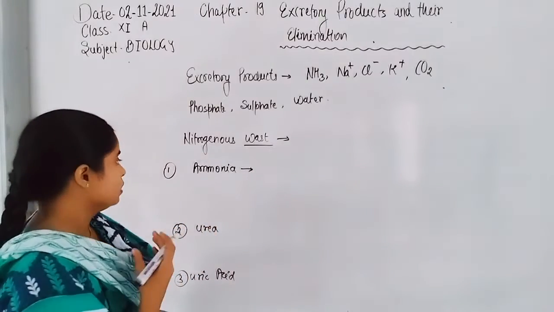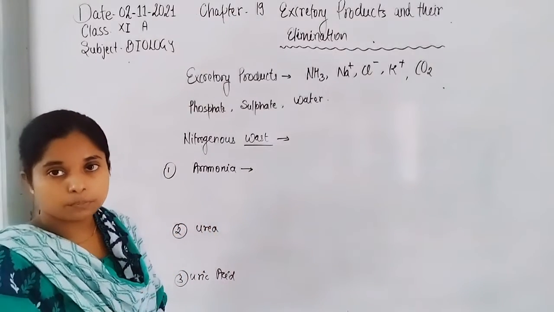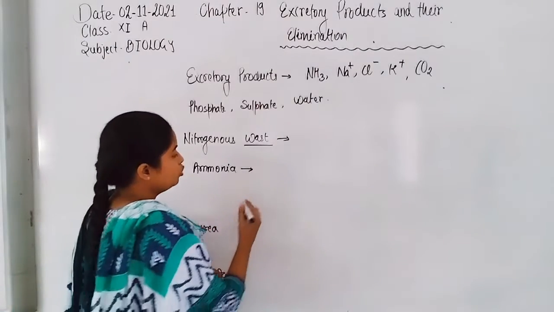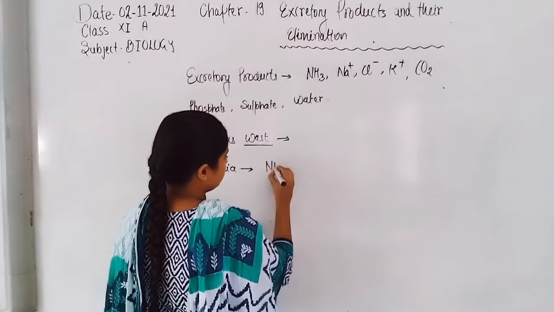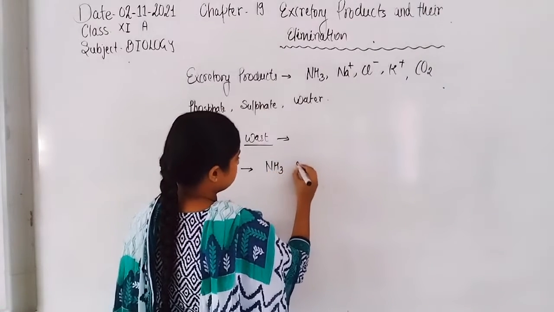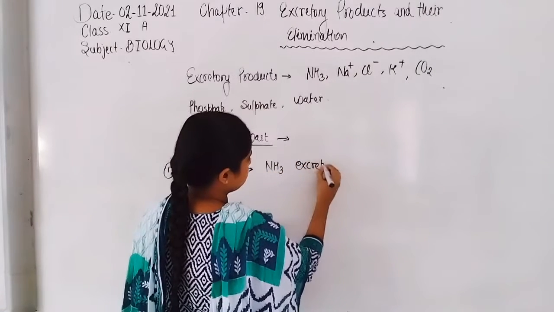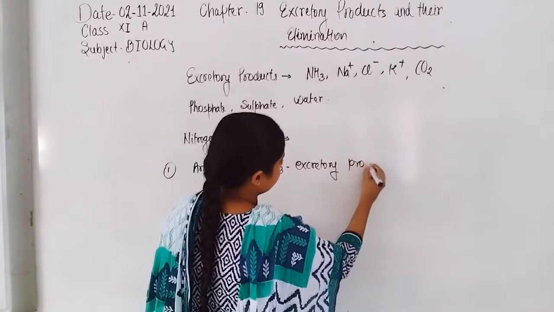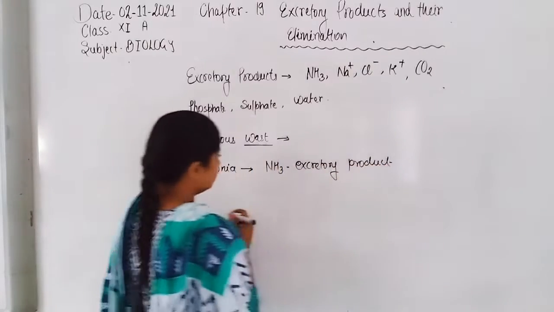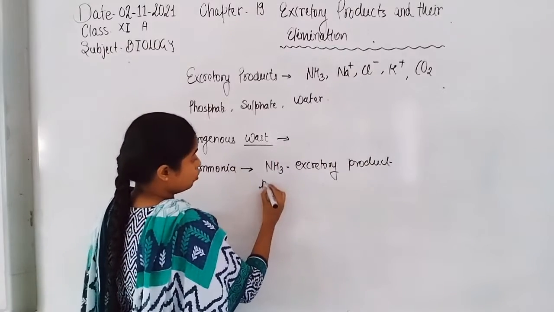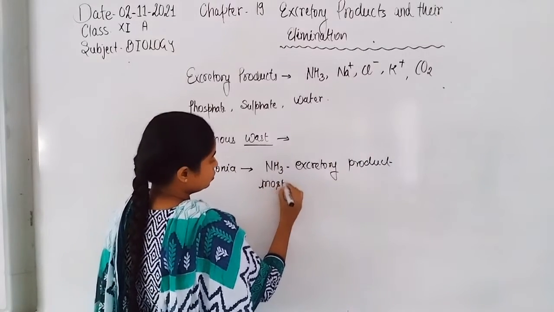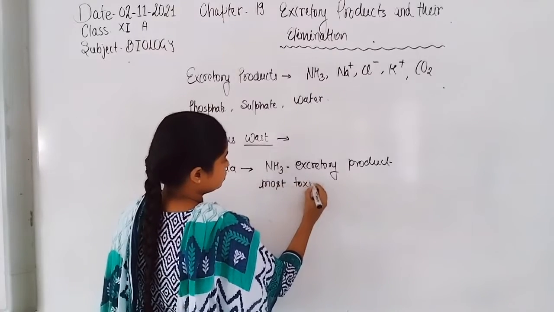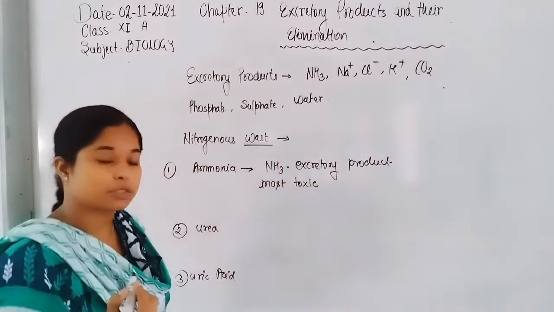who secrete ammonia in their excretory product, such organisms are known as ammonotelic organisms. The product is ammonia. That is the most toxic substance.